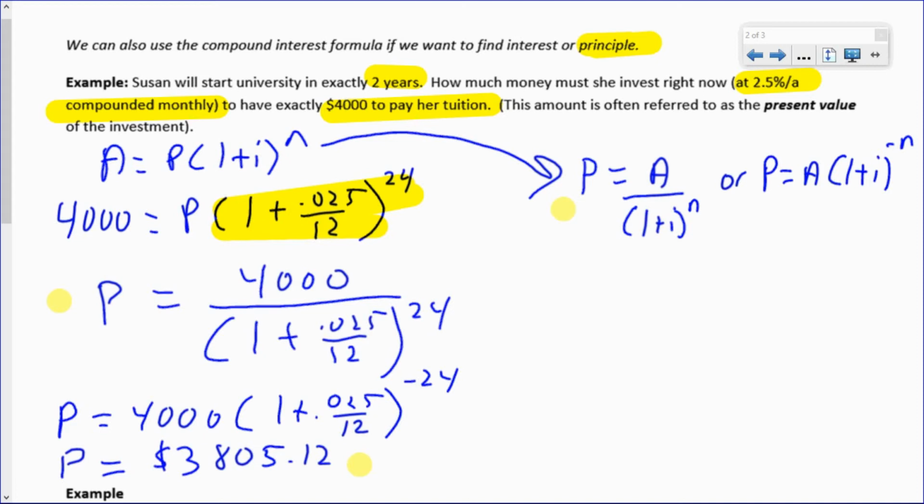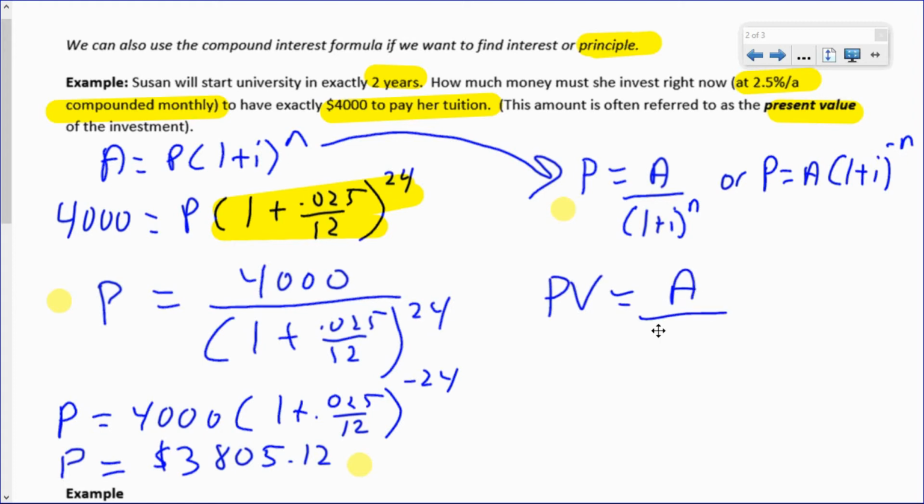Now, sometimes in an example like this, we don't always refer to it as the principal. We sometimes call it just the present value, to say it might not be the amount she invested right now. It's just the amount that she needs to have in her savings account in order for it to turn into $4,000. So using the word present value sort of implies the value today, not necessarily the starting amount, and often PV is used in that case.